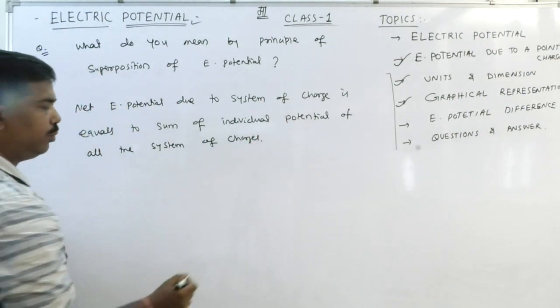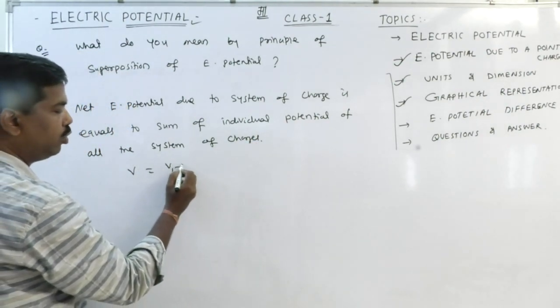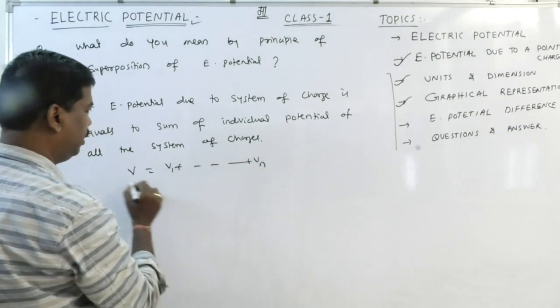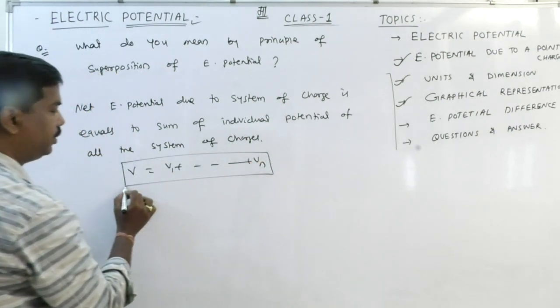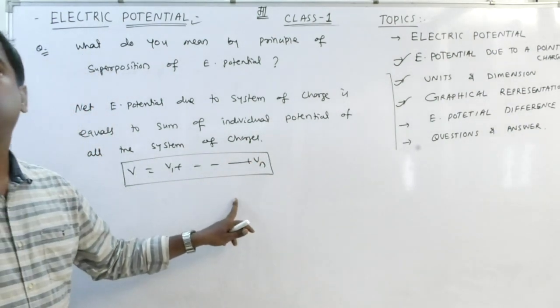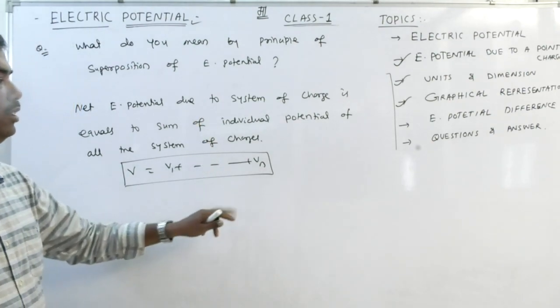If the system consists of n number of particles, then net potential is equal to V1 plus V2 dot dot dot plus Vn. That is the individual potentials. Correct? It is a scalar quantity, so net potential is this.